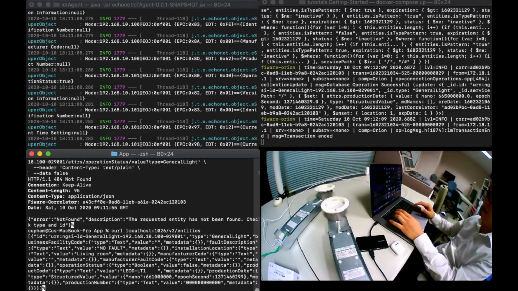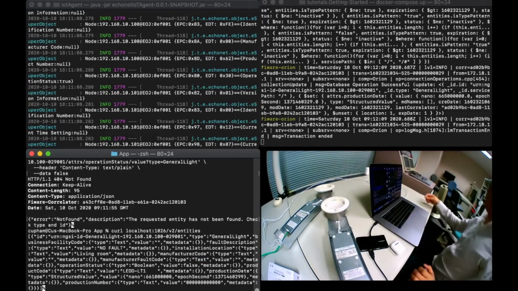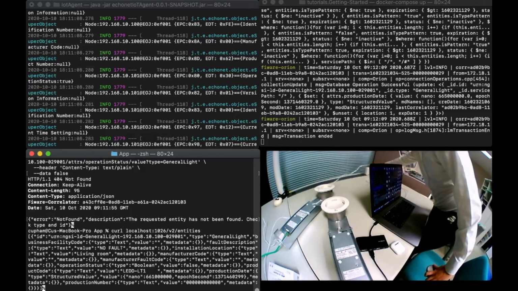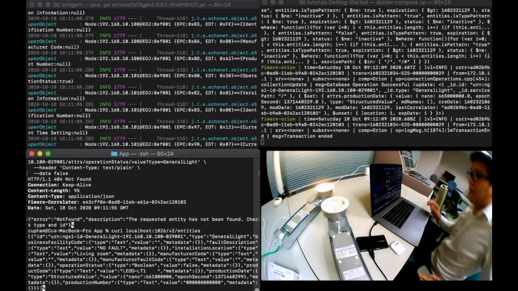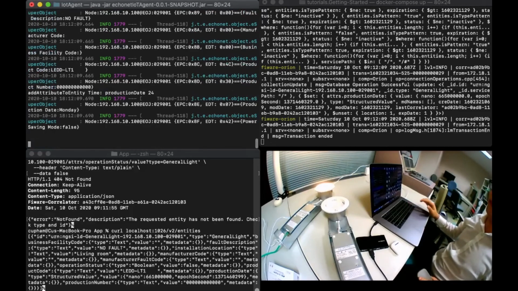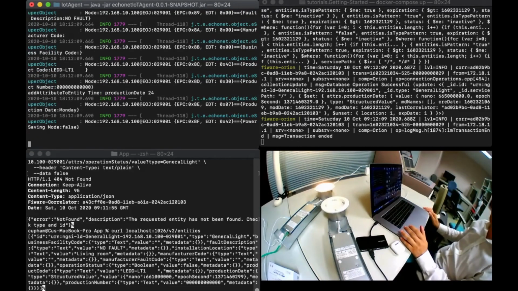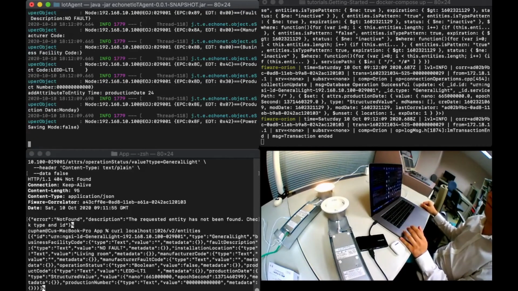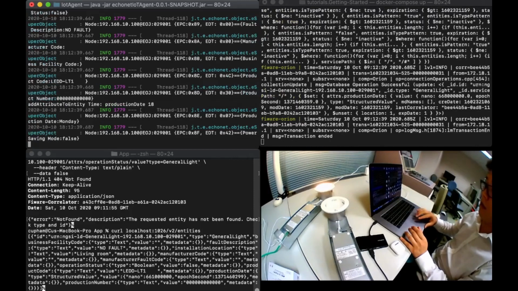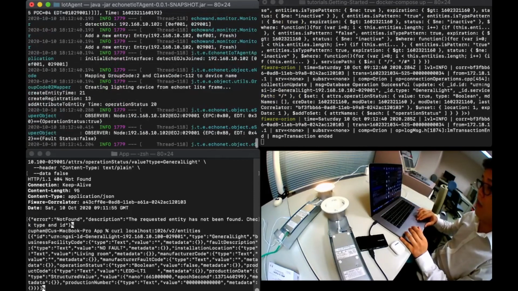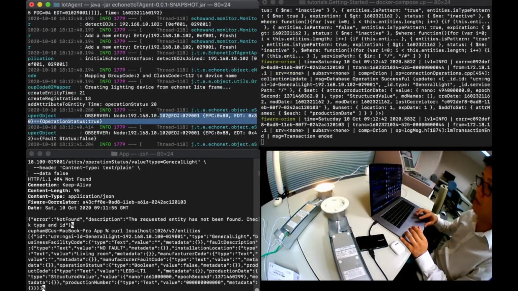Next, let's plug in a new light. A new lighting device has been plugged in. Let's see if the IoT agent can detect it or not. A new light with IP address 102 has been detected by the IoT agent.